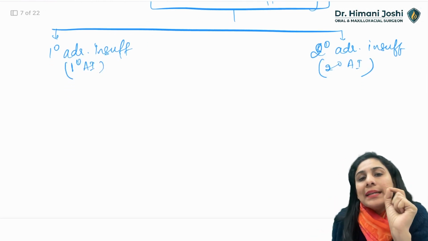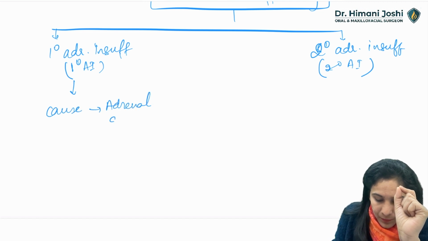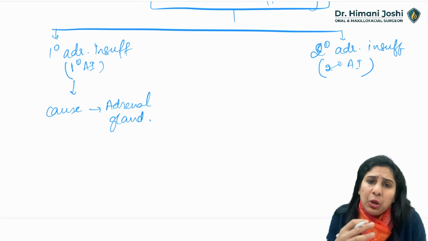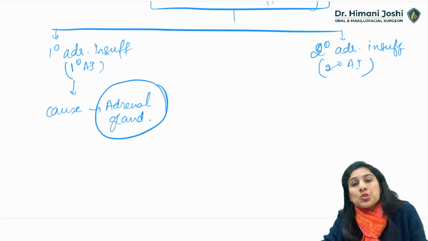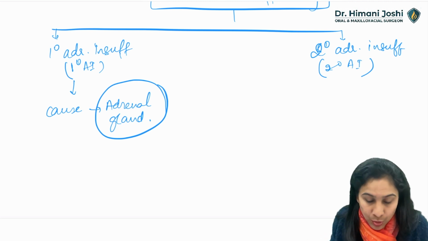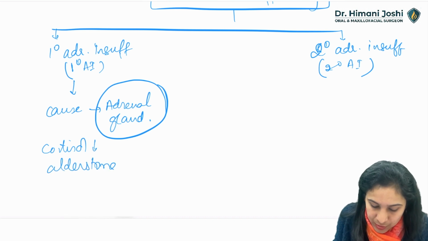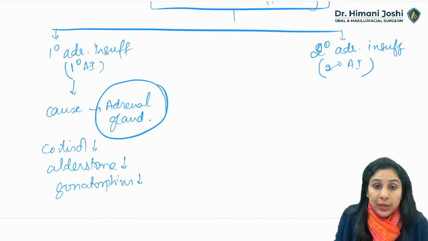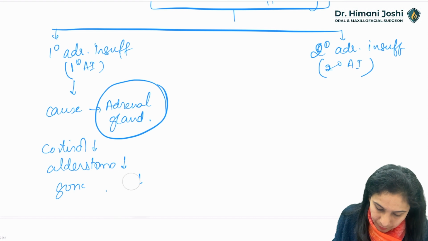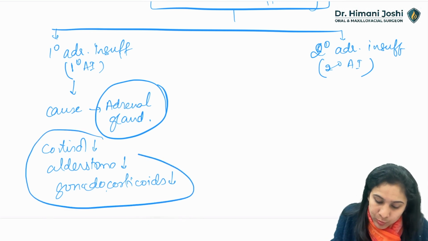Whenever we say a primary disease, that means the cause of the disease is the adrenal gland. That means there is some atrophy, some tumor, some problem, some disease within the adrenal gland, because of which it is not able to secrete the hormones. Okay, so cortisol is also reduced, aldosterone is also reduced. Gonadocorticoids are also reduced, not gonadotropins, steroids, gonadocorticoids. Depending on how much of the gland is involved and what the problem is, all the cortical hormones are reduced.